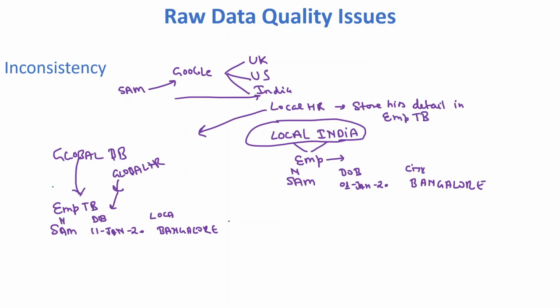If you see here, there is an inconsistency in data. If somebody wants to check the same details in Google records, he will get two different entries. The name is correct, the location is correct, but there is an inconsistency in date of birth. So this is called inconsistency in databases. We need to remove this type of issue in real world problems.